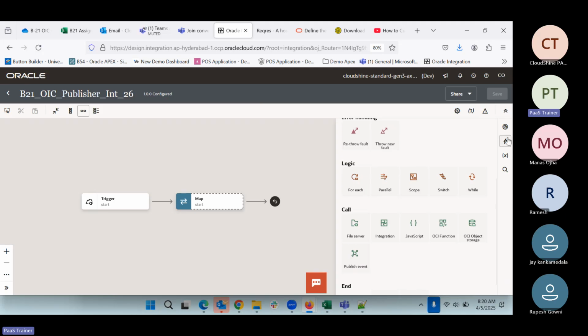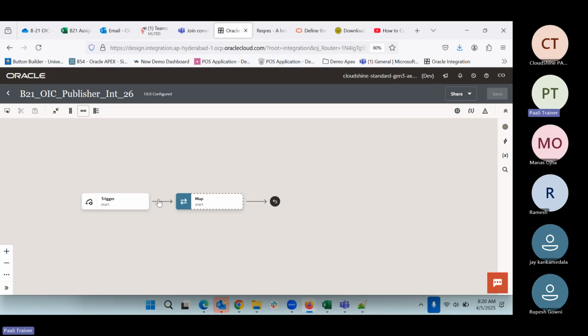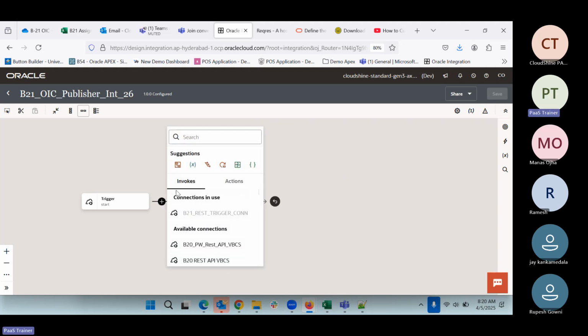Before that, if you want, we can put here switch conditions and all that: if the title and creator name are there, then only we need to publish. Or we'll do that later. First, we can add that event right here.